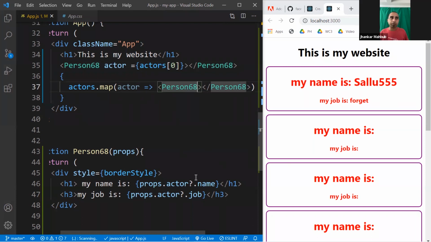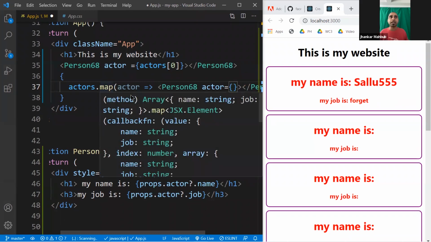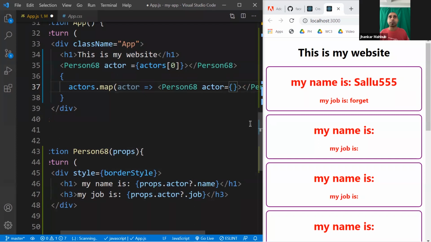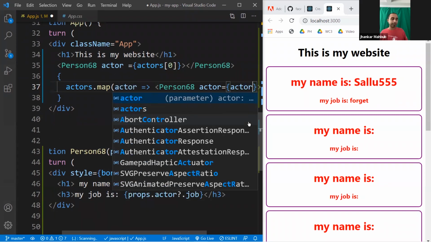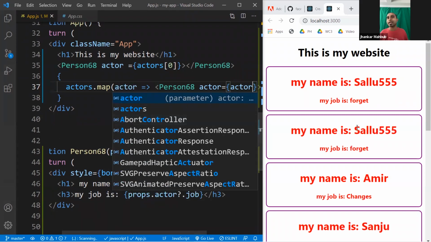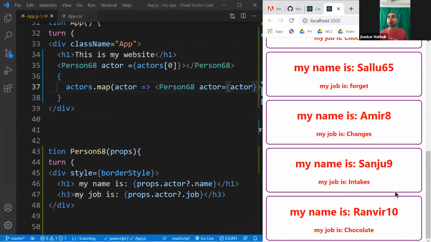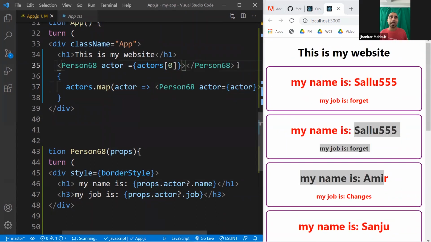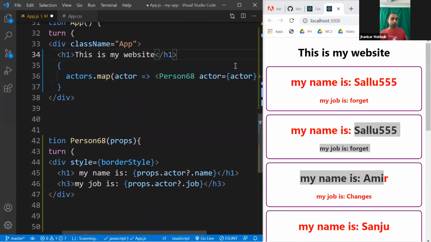Since this component needs these props to render, all you can do here is pass actor, and the value of the actor in this case, because this is looping through the actors, and for every item it creates a single actor, so that's why you will pass the actor here too. And if you do so, you'll see everything is dynamic right now. So now you can happily get rid of this one. So this is the way.